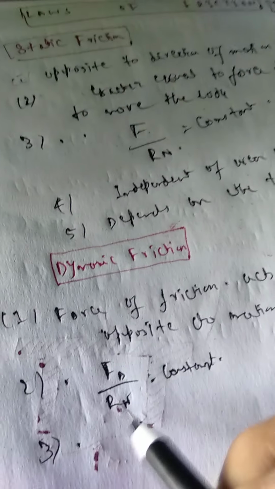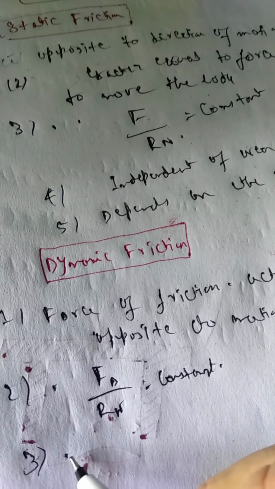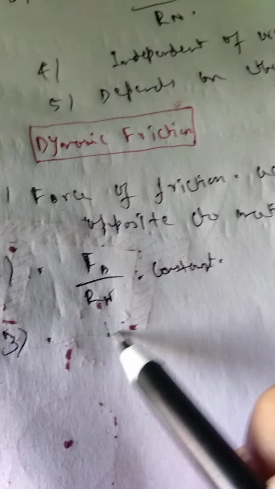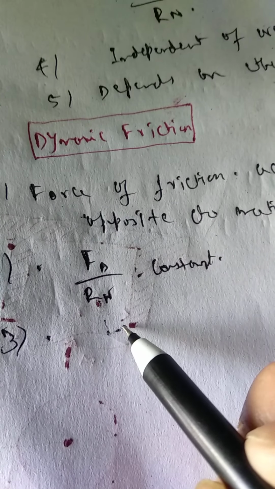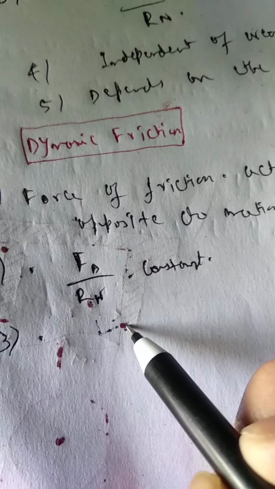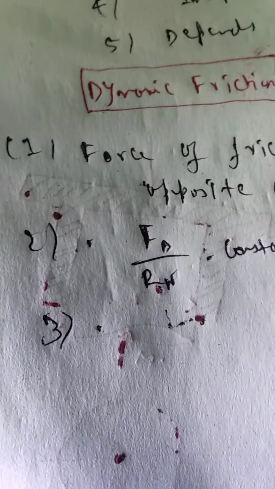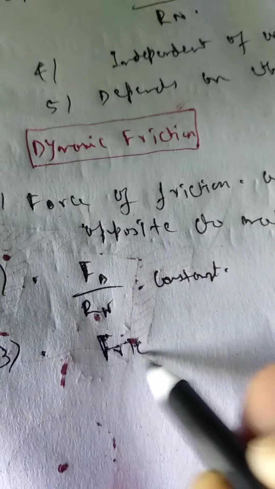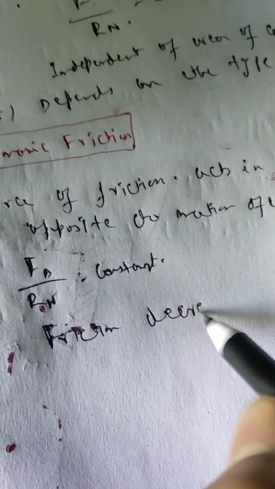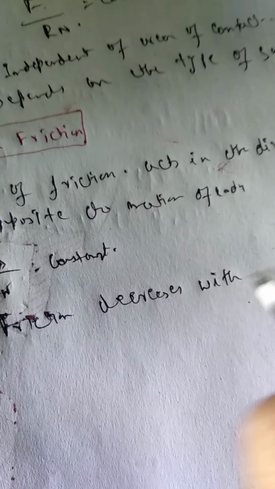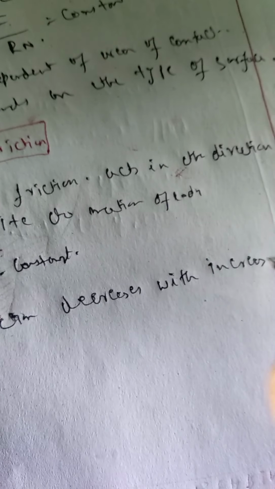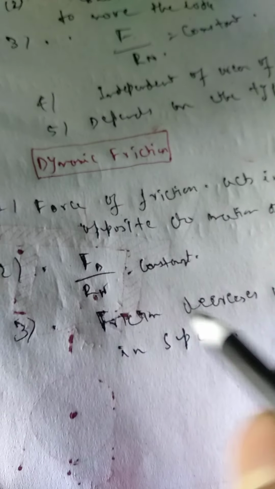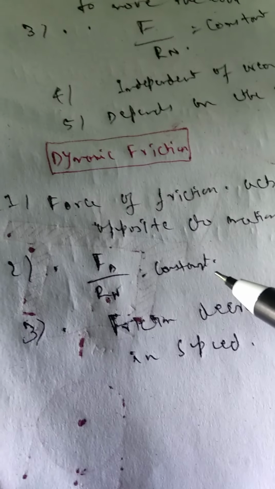Third point, we are doing these things quickly because these are only a recapitulation: the value of kinetic friction decreases with increase in speed. So these are a few properties of dynamic friction.